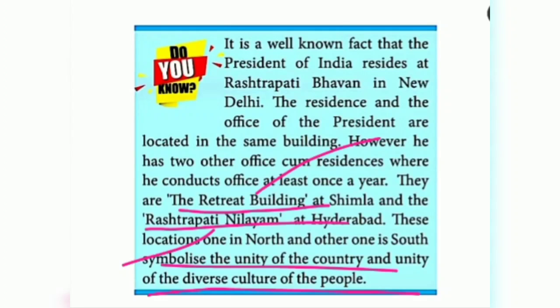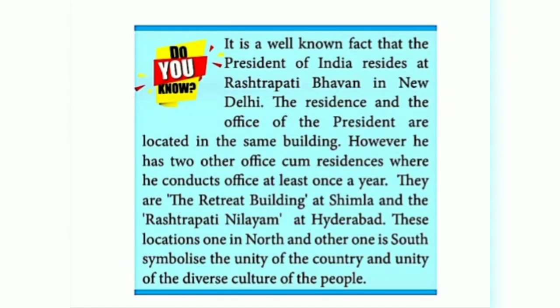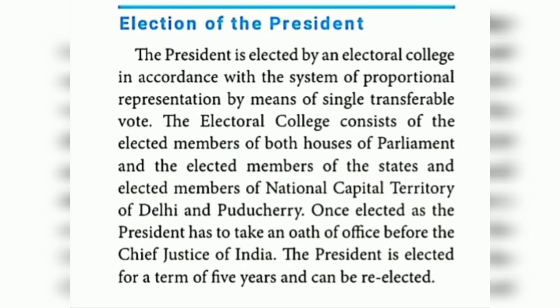It symbolizes that in the northern part of India he has an office-cum-residence, and at the same time, in the southern part of India also, he has an office with a residence. So that is given, children. This is the one word answer: Rashtrapati Bhavan is in New Delhi, where his office is located, as well as his home, his residence.